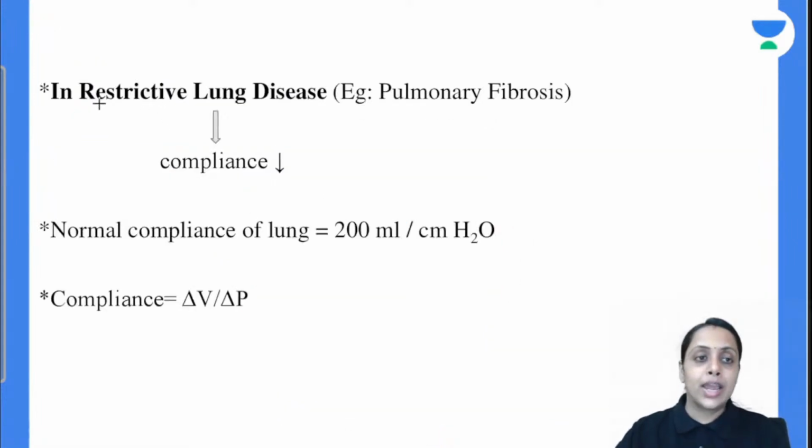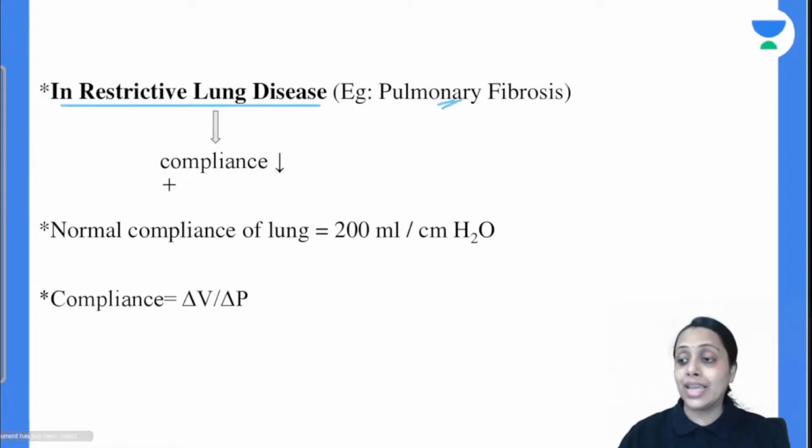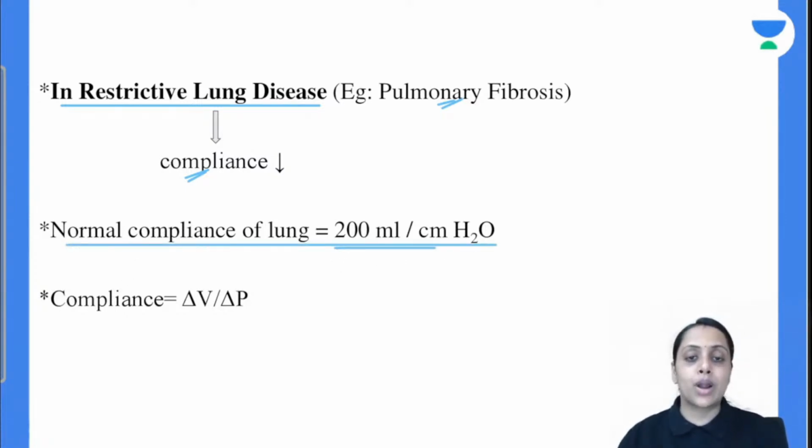Moving further, in restrictive lung disorder अगर pulmonary fibrosis की बात करते हैं तो उस सिचुएशन में क्या है कि हमारा compliance decrease होता है. So do remember, in obstructive lung disease हमारा compliance increase होता है, in restrictive lung disorder compliance decreases. अगर normal compliance of lung की बात करते हैं it is 200 ml per centimeter of water.